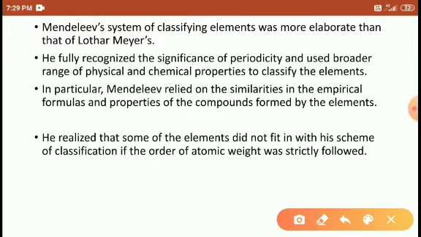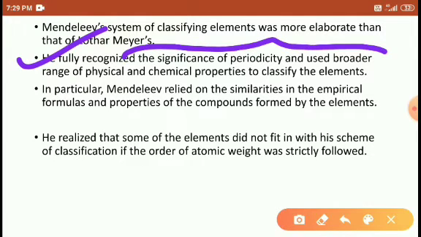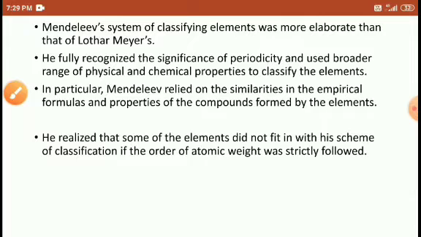Mendeleev made a more advanced and more easily understandable periodic table. He successfully organized the significance of periodicity, using a broad range of physical and chemical properties. Based on the physical and chemical properties, he classified the elements in the respective vertical columns. Right, students?